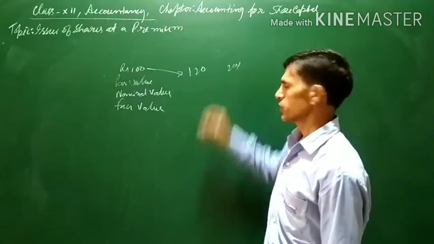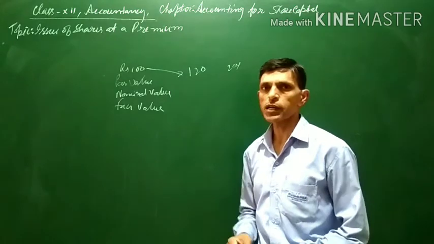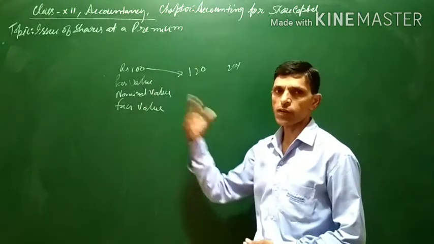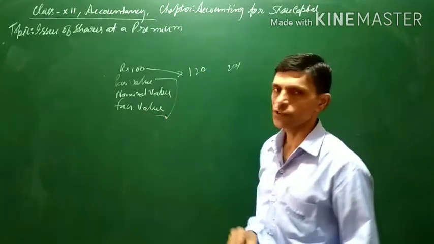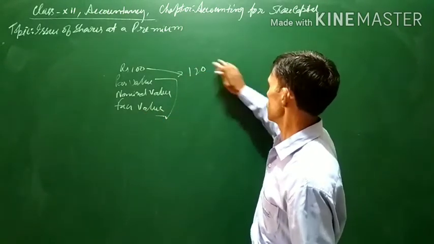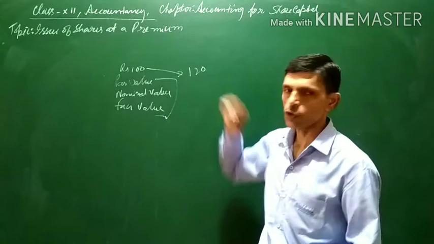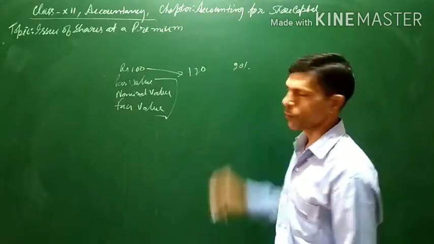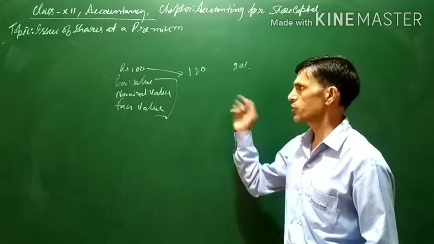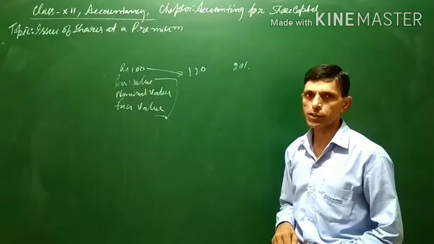So if the shares are issued at more than the par value or face value or nominal value, then it is known as issue of shares at a premium. In this case, if the shares are issued for rupees 120, it means the shares are issued at a premium of 20%. So this is known as issue of shares at a premium.